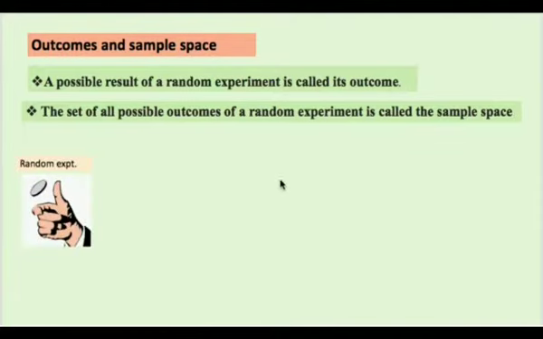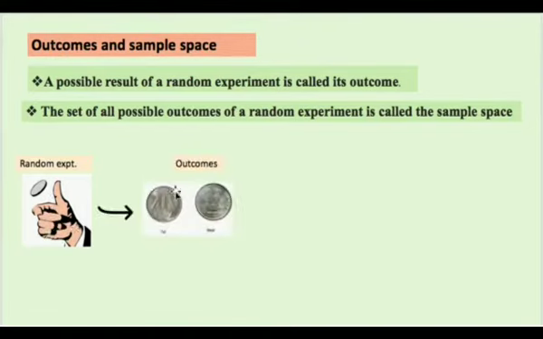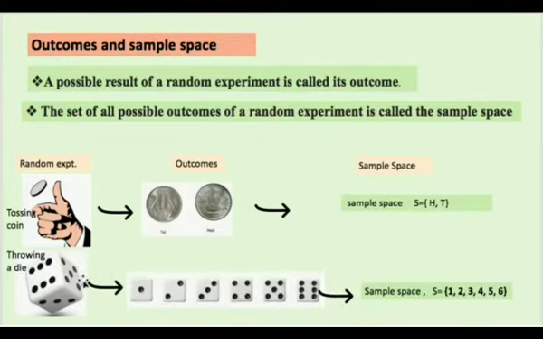Let us take an example. I am taking again the example of tossing a coin. This is an experiment of tossing a coin. The outcome is head or tail, and the sample space is S equals {H, T}. You can use different symbols, but very frequently we use the capital letter S for that, and we use H for head and T for tail. So this is the sample space. Similarly, if I pick the example of throwing a die, the sample space is {1, 2, 3, 4, 5, 6}. We can write down all possible outcomes.